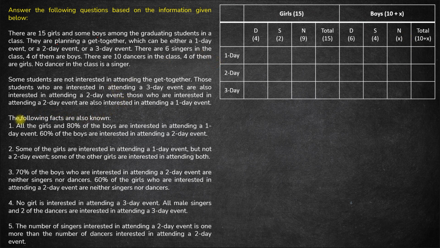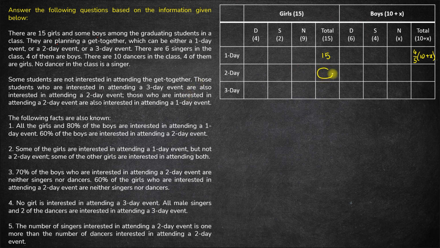Now there is some additional information given as to who is interested in a 1-day event, 2-day event and a 3-day event. So all the girls and 80% of the boys are interested in attending a 1-day event. All these girls are interested in the 1-day event. 80% of the boys, 80% is 4/5. 4/5 of boys, which is 10 plus x, are interested in attending a 1-day event. Fine. Now it's given that anyone who is interested in attending a 3-day event is also interested in attending a 2-day event, and anyone interested in a 2-day event is also interested in a 1-day event.